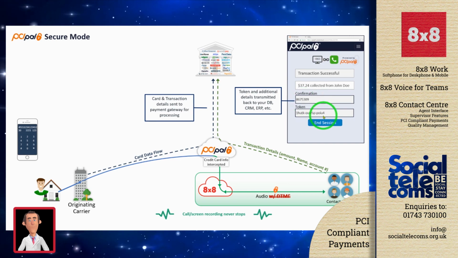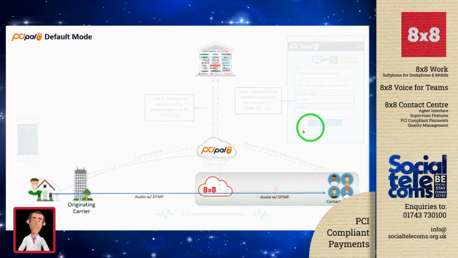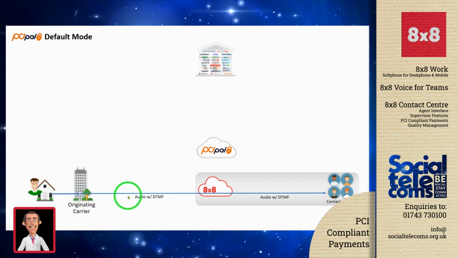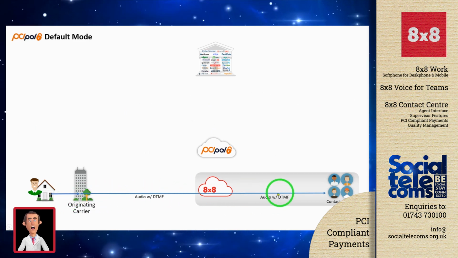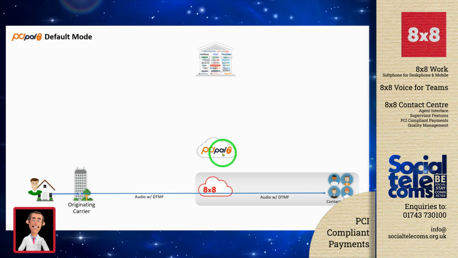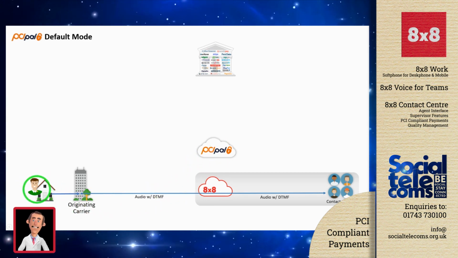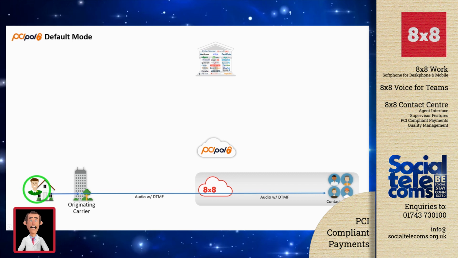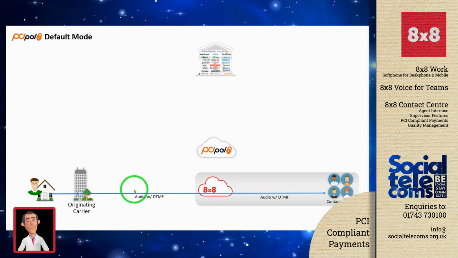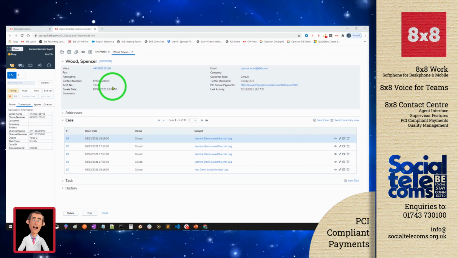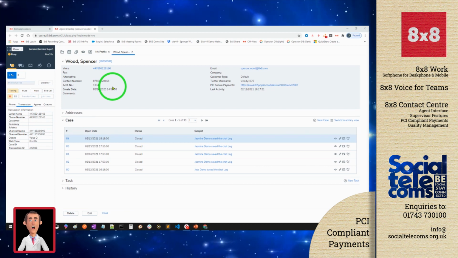Once the agent ends the session, we revert back to that originating call stream. So the data is now flowing directly through the 8x8 infrastructure, not via PCI Pal. But the key to this is we've always remained connected between the caller and the agent in this process. So let's see what that looks like in a live environment.